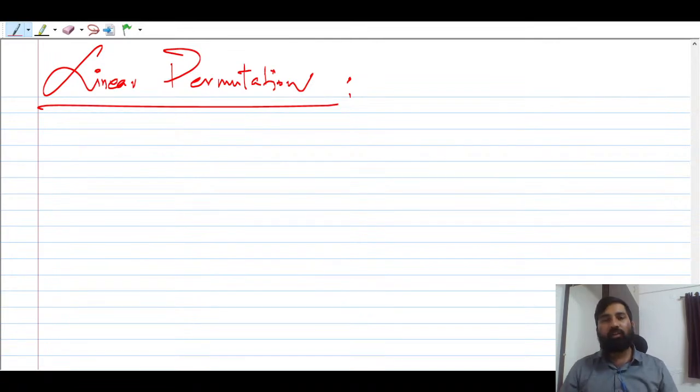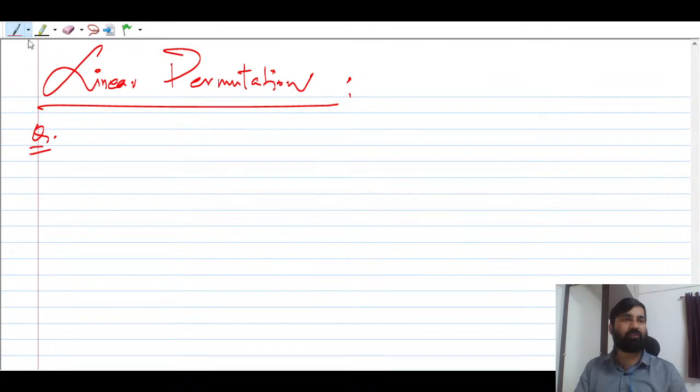तो लीनियर परम्यूटेशन में क्या रहेगा, वी विल टेक वन क्वेश्चन टू अंडरस्टैंड दिस, राइट. मान लो आपके पास 4 बॉयज हैं एंड 4 गर्ल्स हैं, एंड they have to be seated in a line, okay, so you have to find how many ways are there, find number of ways. ठीक है, we are going to start the linear permutation with the question only. ठीक है, so linear permutation is nothing but arranging in a line like this. ठीक है, filling the space you can say. Okay, so be careful, this is very important question, right?